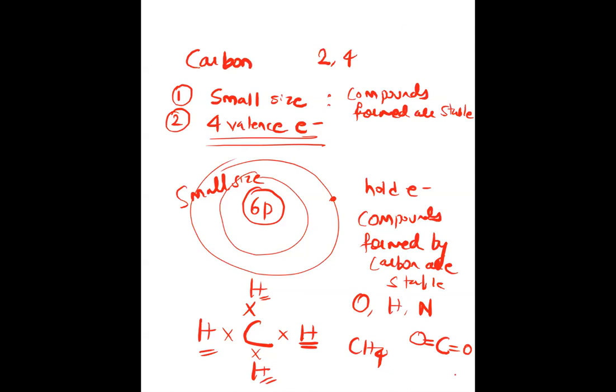It has four hands, so it has more options to combine with different elements.